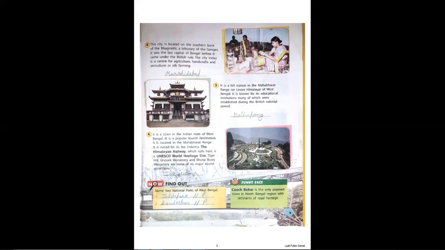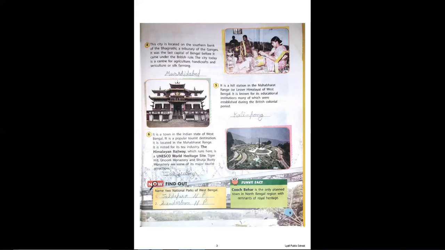Okay. Then we have, it is a town in the Indian state of West Bengal. It is a popular tourist destination. It is located in the Mahabharat range, which is the lesser Himalaya range. The Himalaya is divided into 3 ranges. This is the smallest one. It is noted for its tea industry. Tea industry is very famous over here.